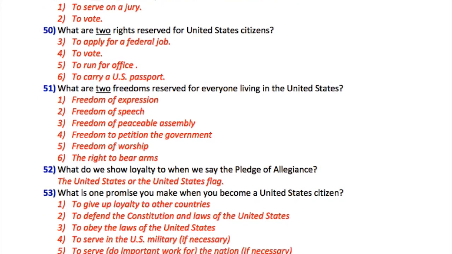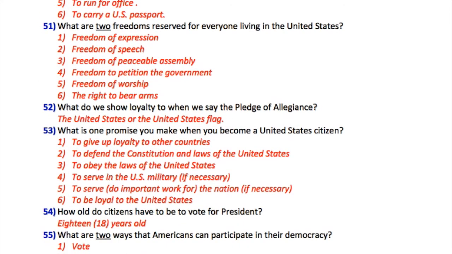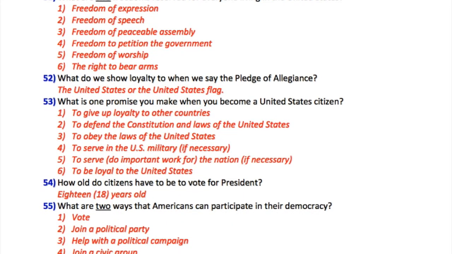51. What are 2 freedoms reserved for everyone living in the United States? 1. Freedom of expression. 2. Freedom of speech. 3. Freedom of peaceable assembly. 4. Freedom to petition the government. 5. Freedom of worship. 6. The right to bear arms. 52. What do we show loyalty to when we say the Pledge of Allegiance? The United States or the United States flag.